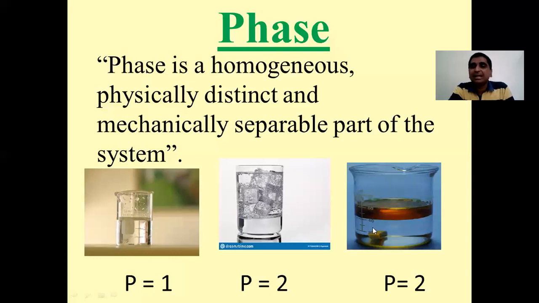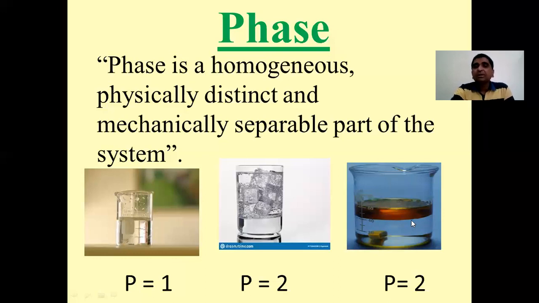Or let us consider a third example where two immiscible liquids are taken in this beaker. Mixtures of two immiscible liquids, say water and toluene, water and benzene, or water and some pet ether or ethyl acetate. When two immiscible liquids are taken, they are not miscible with each other, and there is formation of two phases. Therefore a mixture of two or more immiscible liquids constitutes two or more phases.